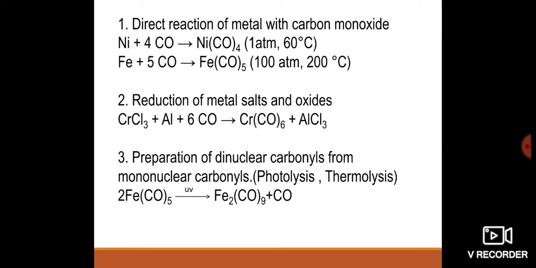And the third one is the preparation of dinuclear carbonyls from mononuclear carbonyls, that is by photolysis or thermolysis. In the presence of UV radiation, that is called photolysis, or using heat, that is called thermolysis. In the presence of UV radiation, 2 molecules of iron pentacarbonyl react together and form the dinuclear carbonyl compound. This is another method to prepare carbonyl compounds.